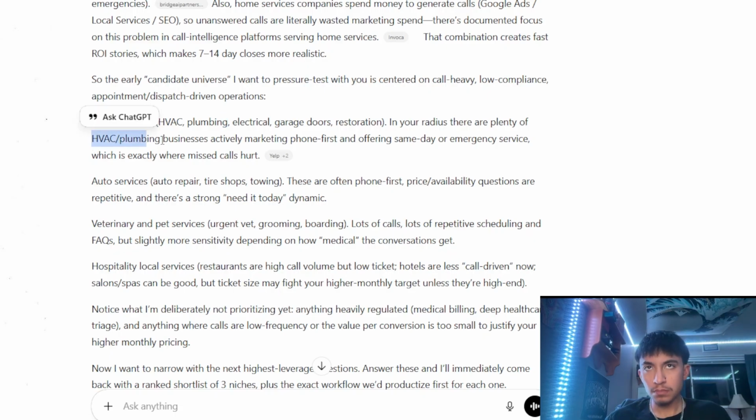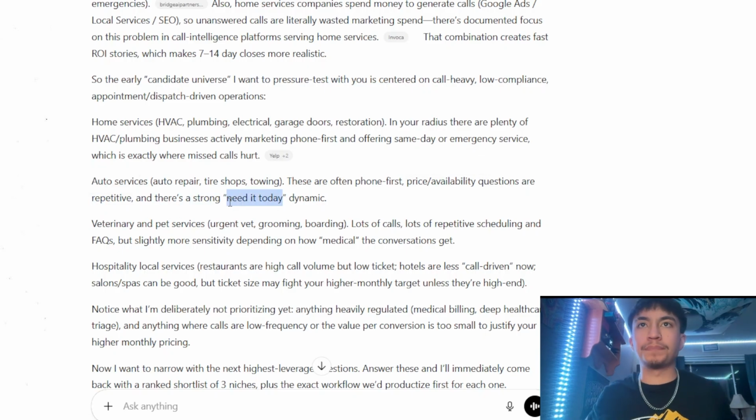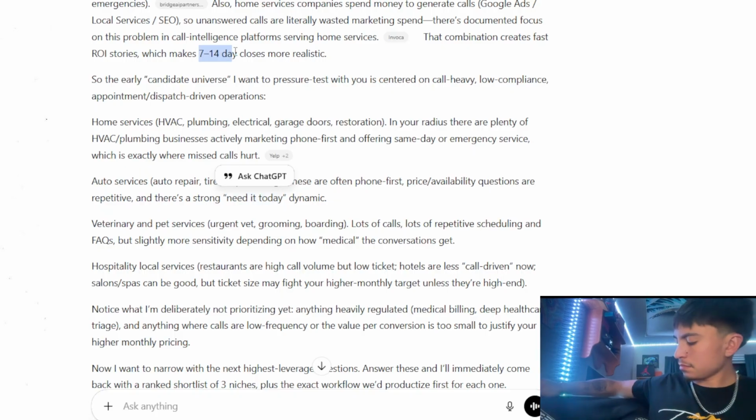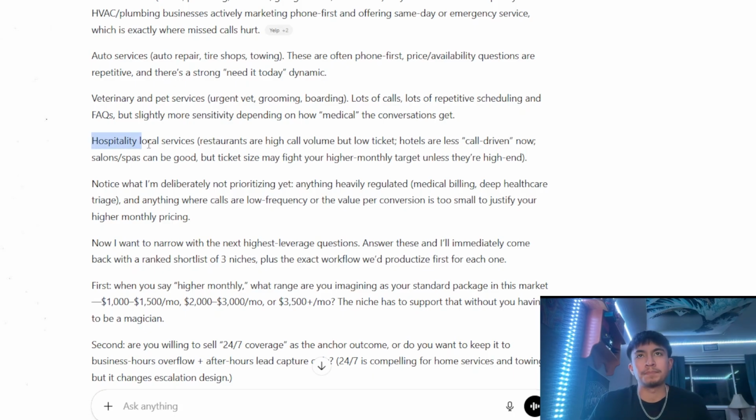There are plenty of HVAC and plumbing businesses actively marketing phone first and offering same day emergency service. It was exactly where the missed calls hurt. You have auto services, so car repair, tire shops, and towing. These people are often living on the phone and they need to be available for repetitive questions. There's a strong needed today dynamic, from the 7 to 14 day. Vet and pet services are urgent, so a lot of calls are scheduling, FAQs, hospitality.